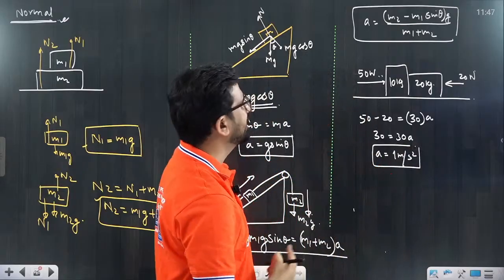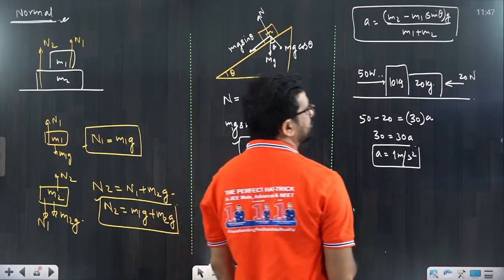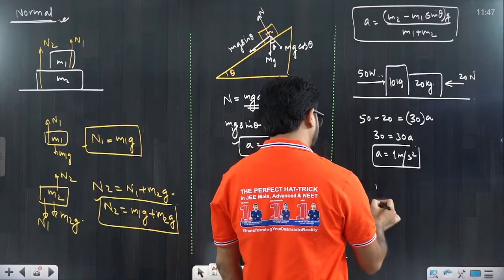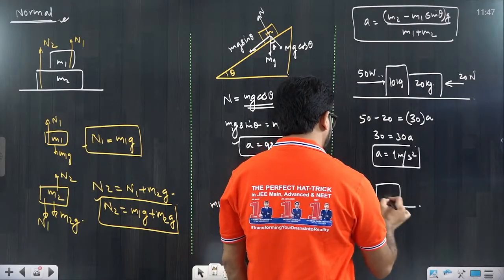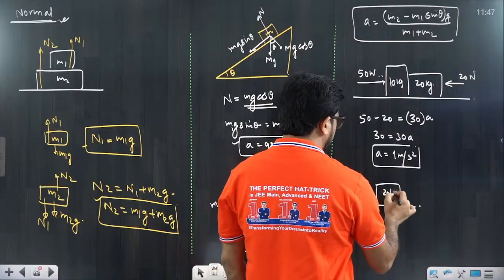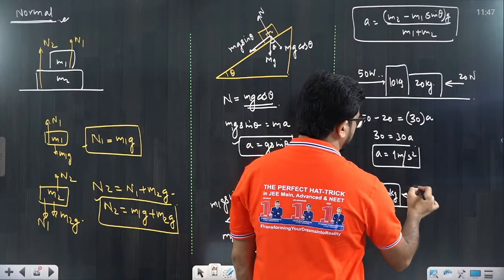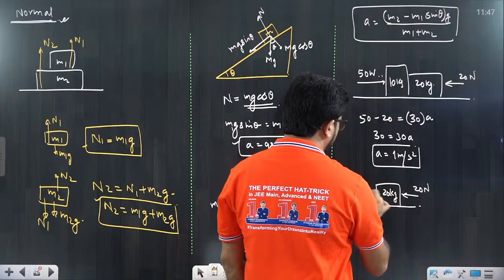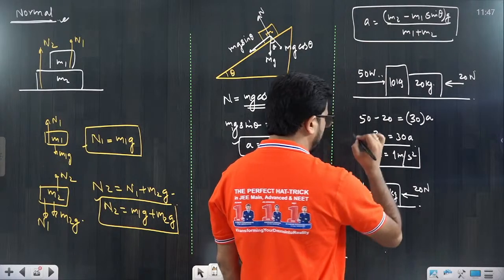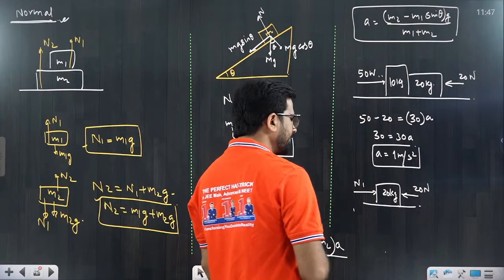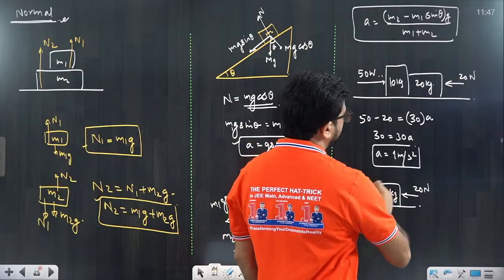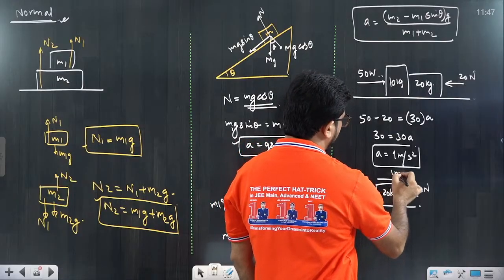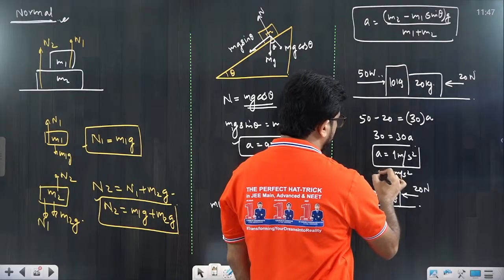Now come to the second case. What is the normal force? For the normal force, you can take any block. Suppose you are taking this 20 kg block. This side force is 20 Newton, and this side force is the normal force, suppose N1. But this block is moving to the right side with an acceleration of 1 meter per second square.